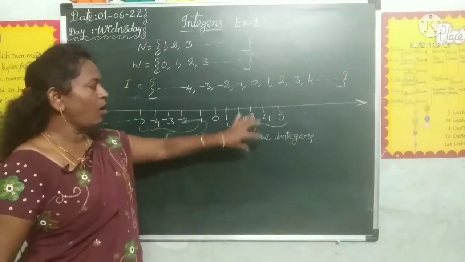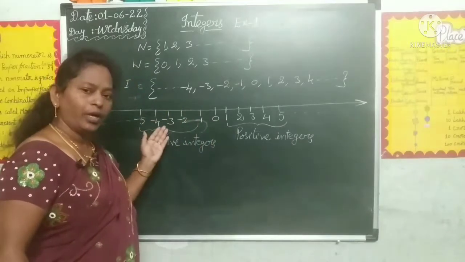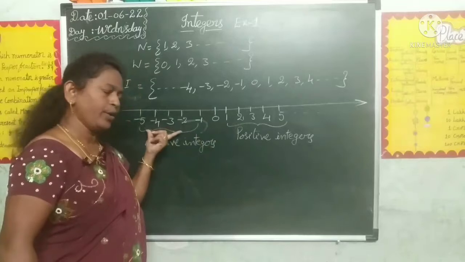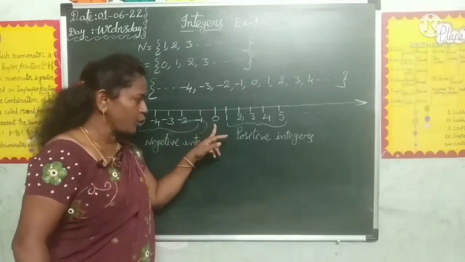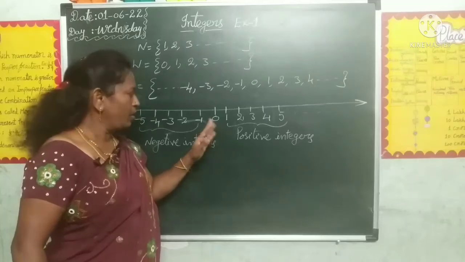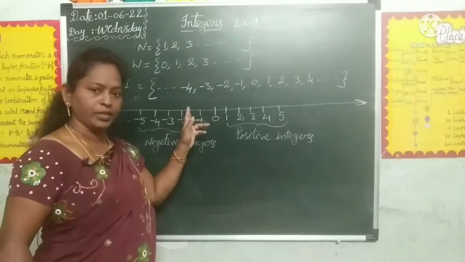And also here all positive integers are greater than all negative integers. And here 0 is neither positive nor negative. And also 0 is greater than all negative integers.